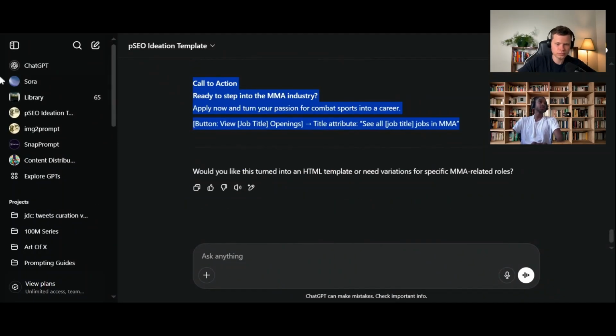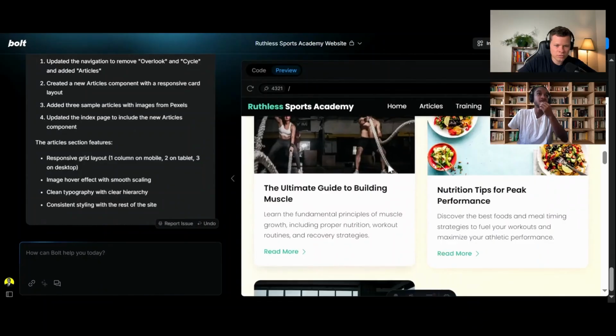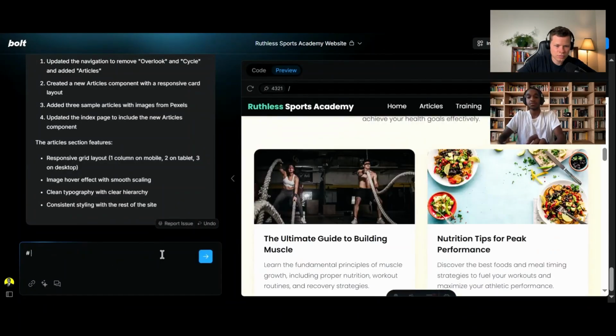So let's see what Bolt has done for us in the meantime. Great. So Bolt's finished. We now have articles. Click on read more and nothing happens. Okay. I have to prompt it again. So what I like to do whenever it doesn't really understand, I tell it the current issue and then I tell it what it's supposed to do.